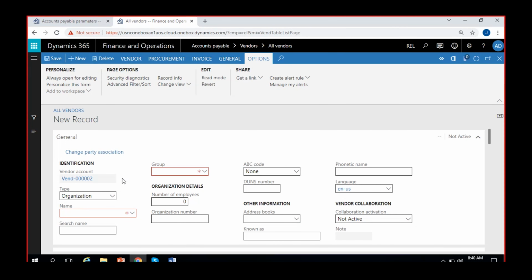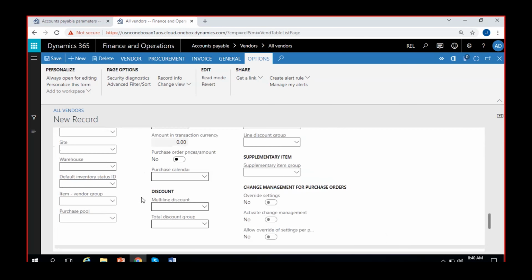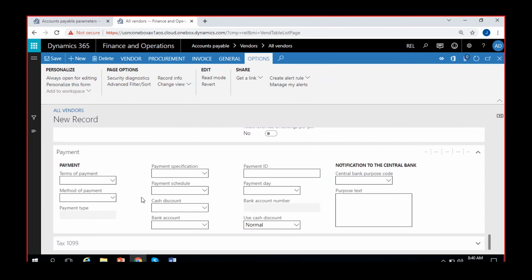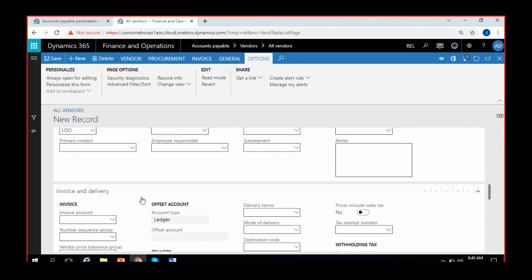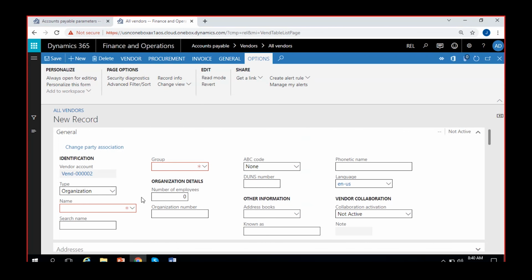Now it is asking you vendor name, which is a compulsory field to be filled, and vendor group is a compulsory field to be filled. Other than this, we don't have any compulsory field. We have one as currency, but that will be a default field actually. For the vendor, it will take the accounting currency by default. If it is a foreign vendor, you can manually change the currency. So this is what we have here to be filled.